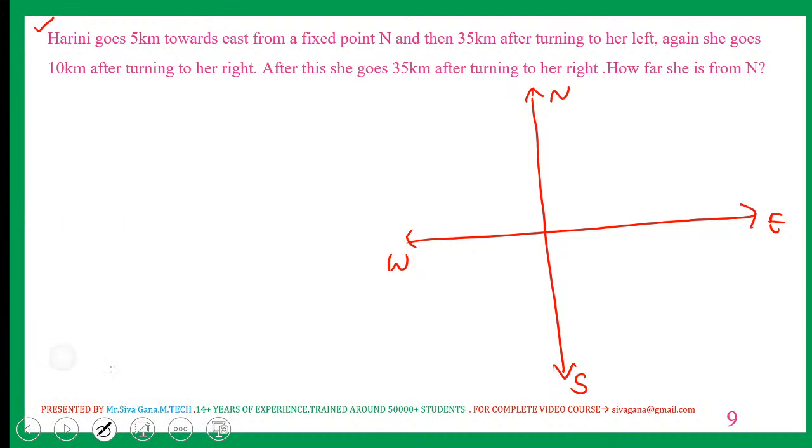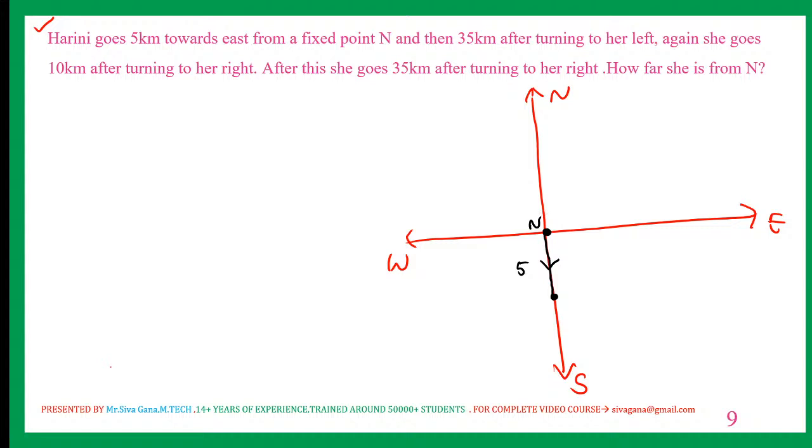From that basic diagram, I'm changing the color. Harini goes 5 kilometers towards east. Let us say this is the starting point. From this, east 5 kilometers. Now Harini is facing south, from the fixed point N, and then 35 kilometers after turning to the left.